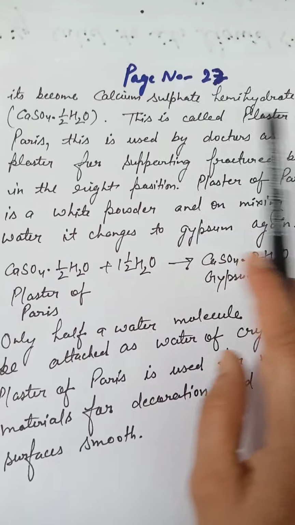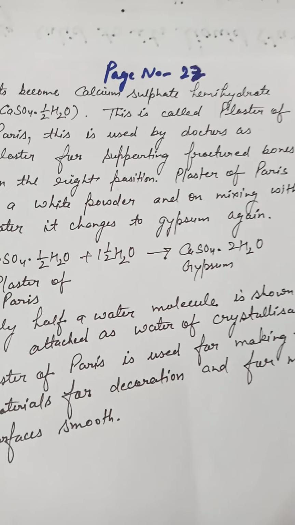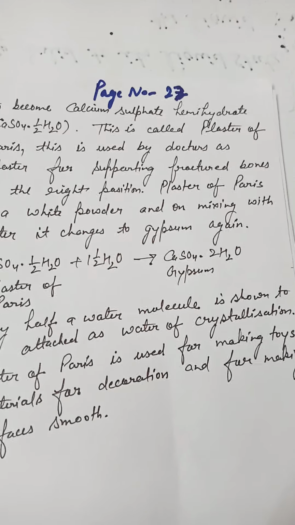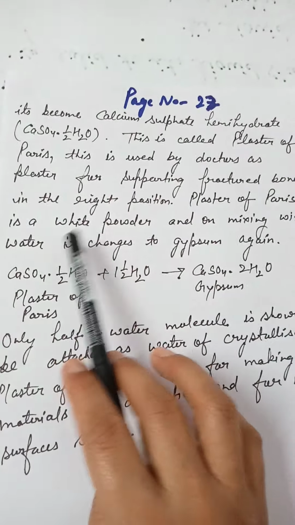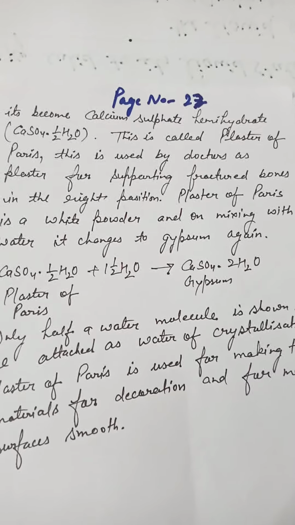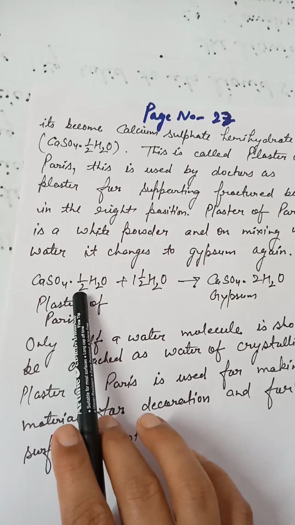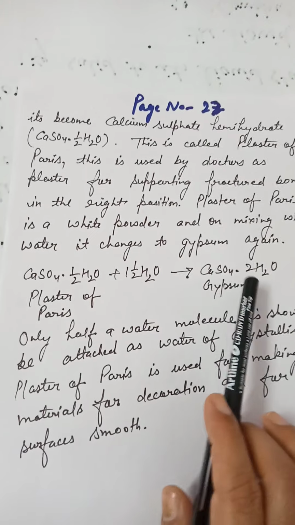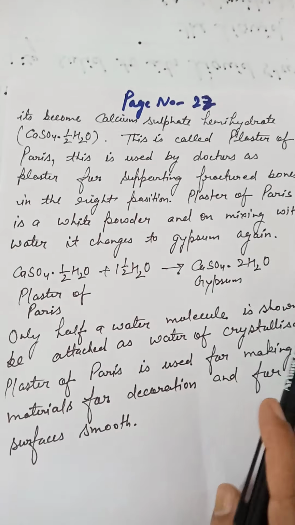This is used by doctors as plaster for supporting fractured bones at their right positions. This is used in hospitals for supporting fractured bones in their right positions. Plaster of Paris is a white powder, and on mixing with water it changes into gypsum again. When we provide water to this, CaSO4.½H2O combined with 1.5 H2O forms CaSO4.2H2O. That means it again becomes gypsum.